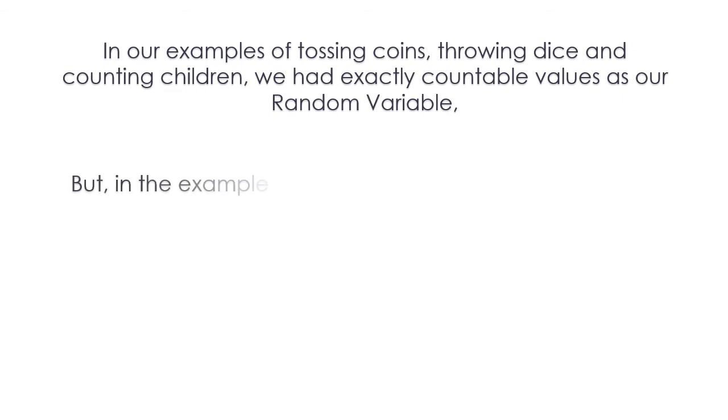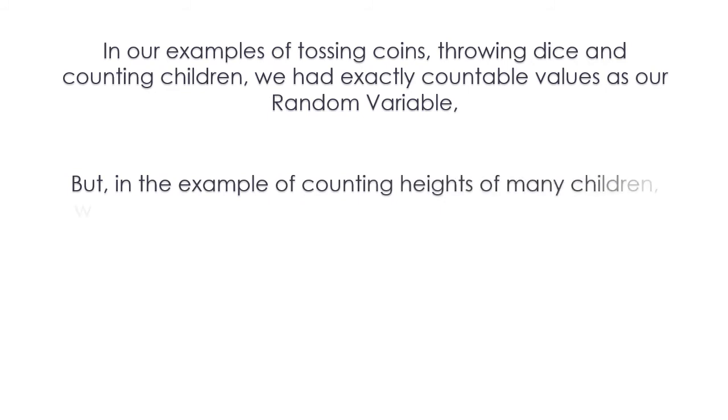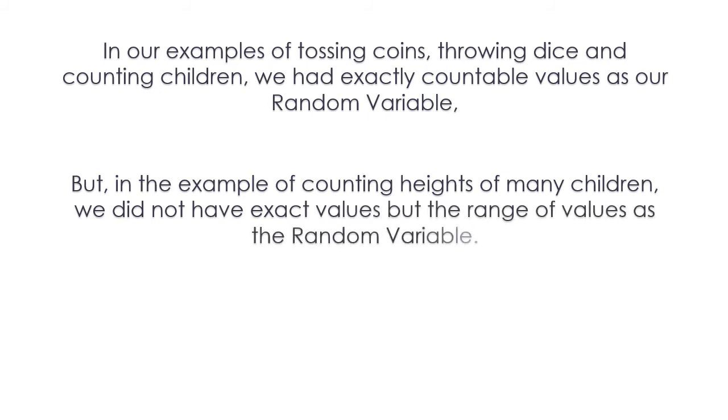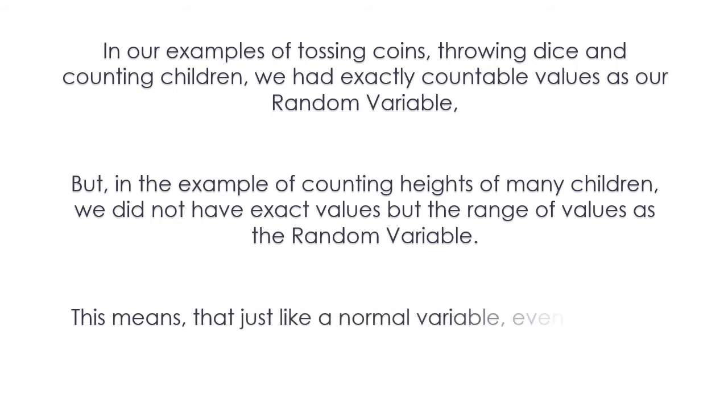But in the example of counting heights of many children, the numbers were not exact. We did not have exact values, but we had the range of the values between 120 to 180 as the random variable.